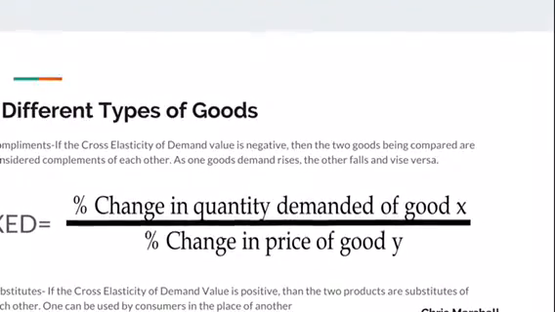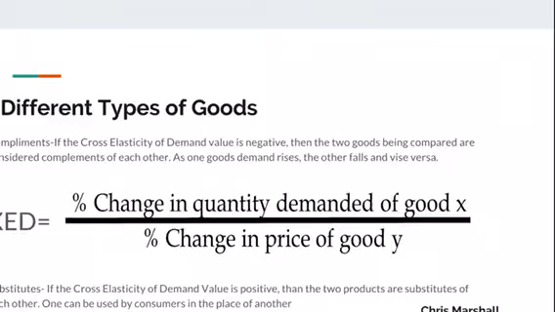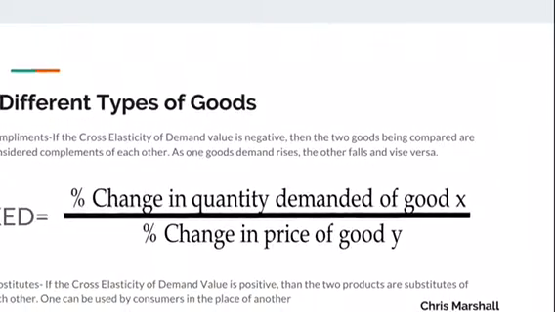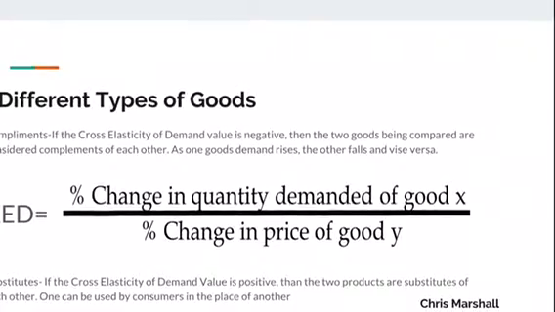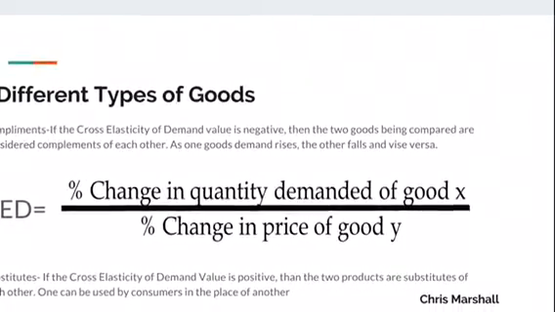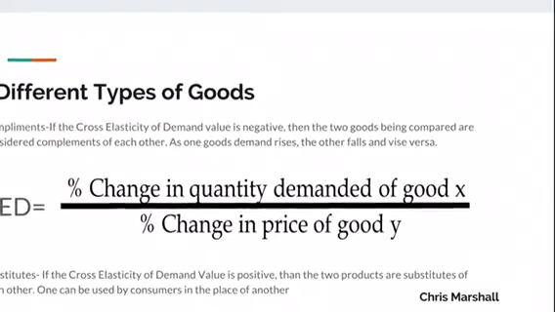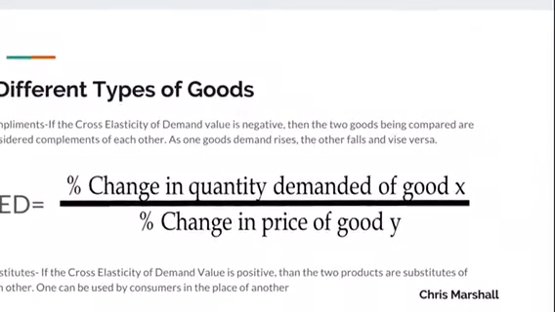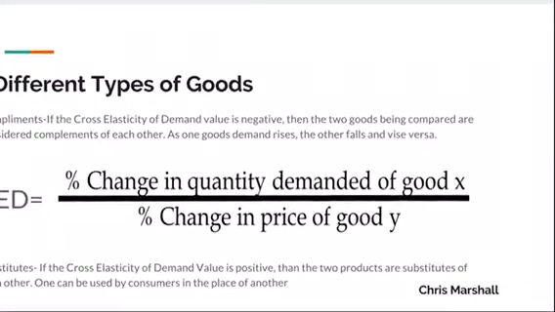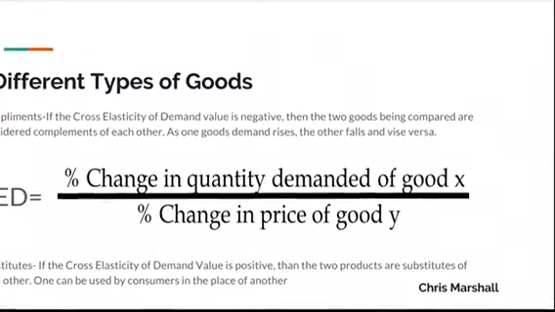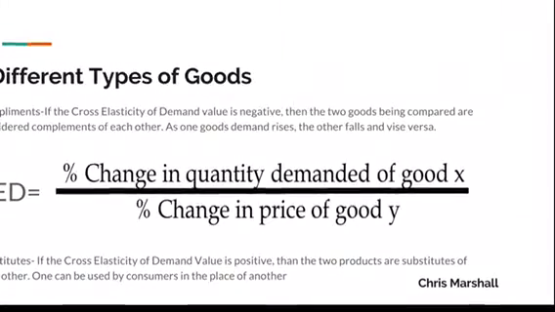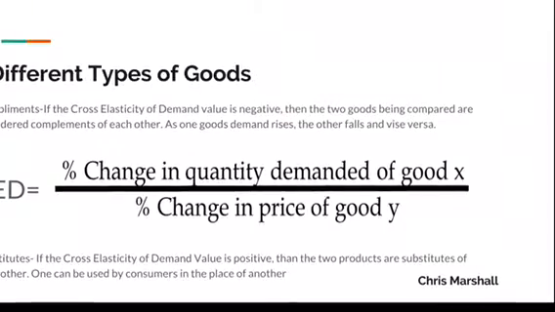So first we see complements, and we can call two goods complements if their XED value is negative, as one good's change in price affects the demand of another good, whether positive or negative. Substitutes, we can see that two goods can be labeled substitutes if their XED value is positive, so this means that consumers can use the goods in place of one another.